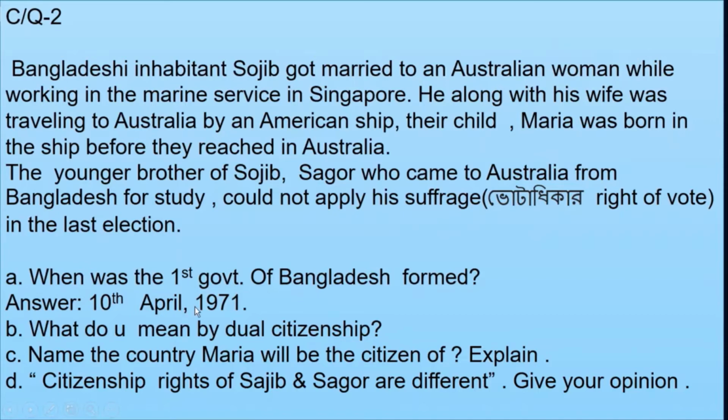That is 10th April 1971. B number, what do you mean by dual citizenship? I think no need to explain. Okay. C number, name the country Maria will be the citizen of.